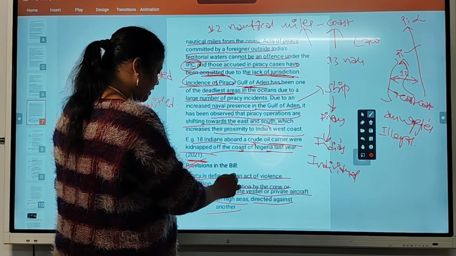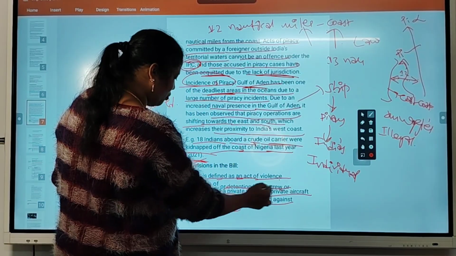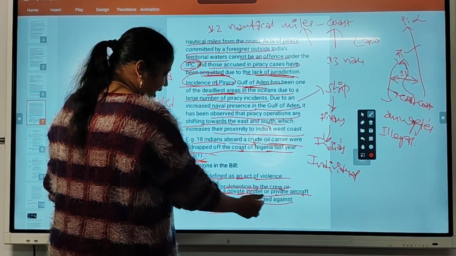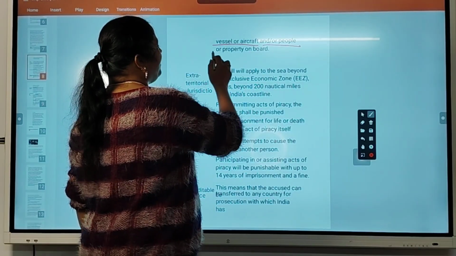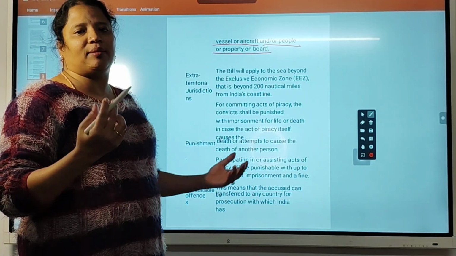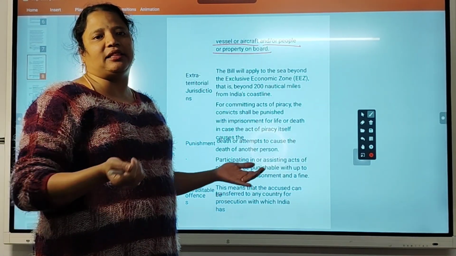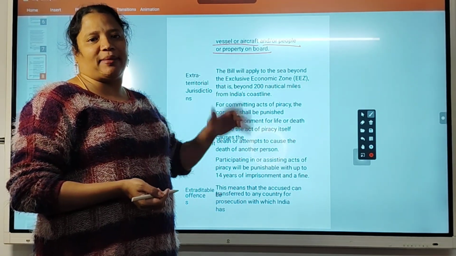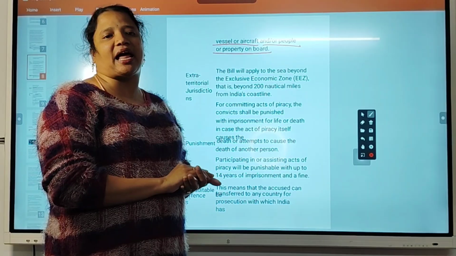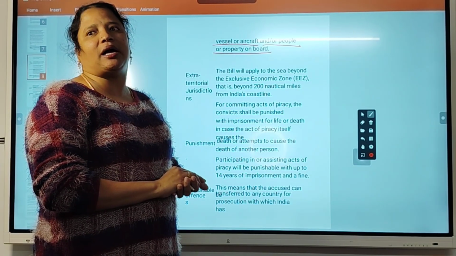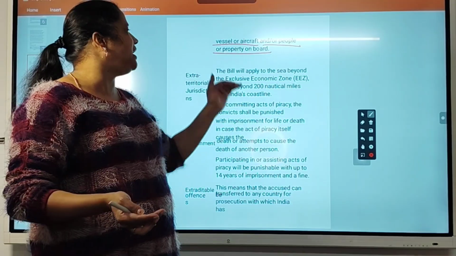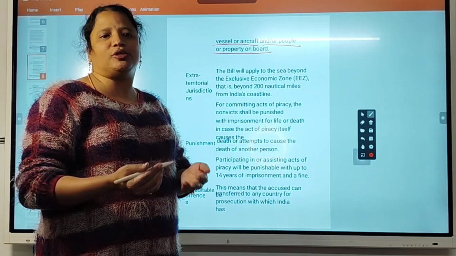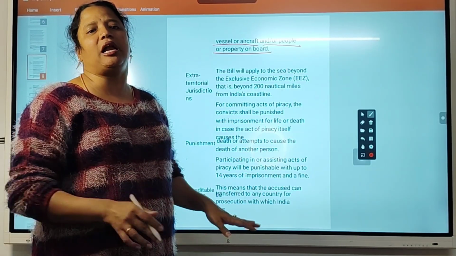So piracy is defined as an act of violence or detention by the crew or of the private vessel or private aircraft on the high seas directed against another, or aircraft and people or property on board. Okay, whatever the thing may be, any material that is not allowed in India but they are sending by sea, then smuggling by sea is called piracy. Even a person traveling to India illegally without a visa by waters is treated as piracy. And even a crew member, vessel or aircraft, whatever can be travelled through sea into India illegally without permit, that is called piracy here.